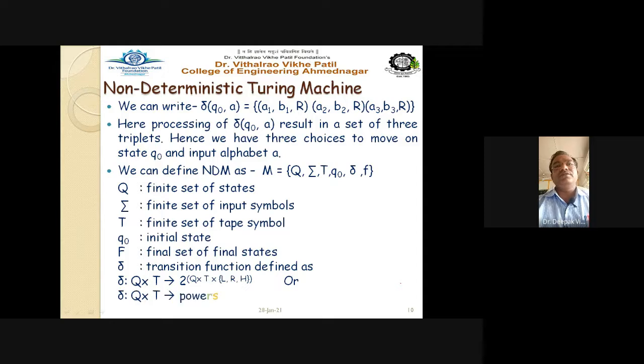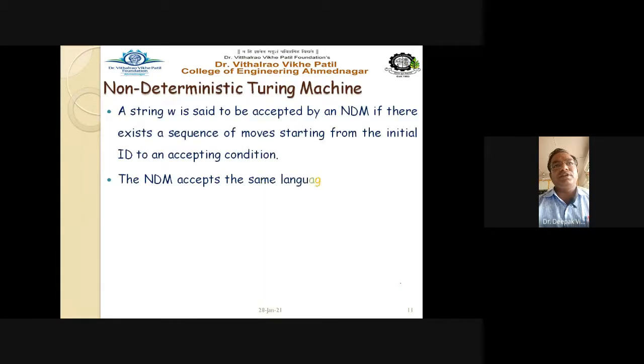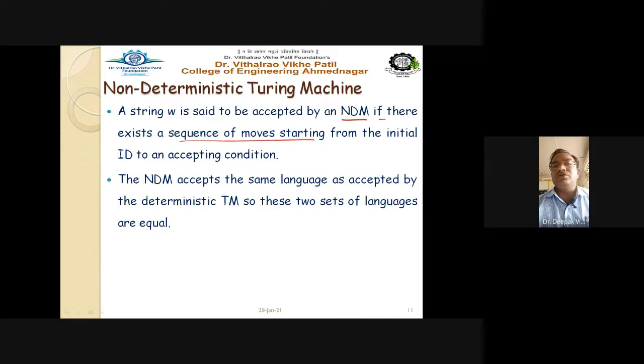Let us go to the next one. A string W is said to be accepted by an NDM if there exists a sequence of moves starting from the initial ID to an accepting condition. The NDM accepts the same language as accepted by the deterministic Turing machine. So these two sets of languages are equal. We can say that the language accepted by a deterministic Turing machine and by a non-deterministic Turing machine are the same.